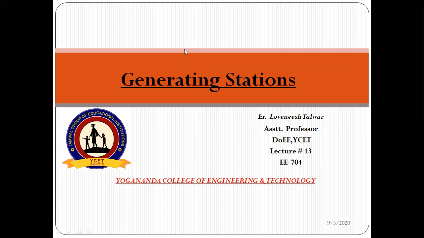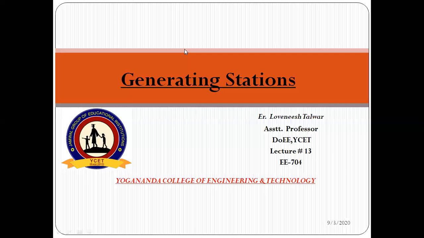In our previous lectures, we discussed the hydroelectric power plant, in which hydro energy is converted into electrical energy. After that, we discussed the thermal power plant, and how coal energy gets converted into electrical energy.